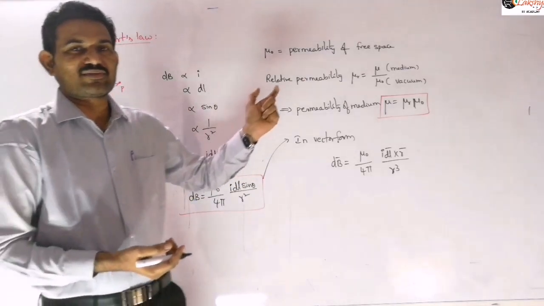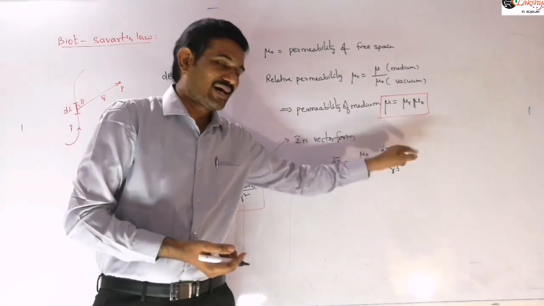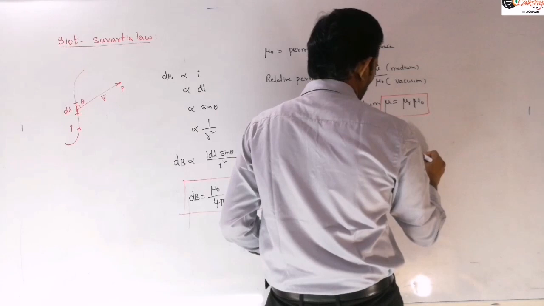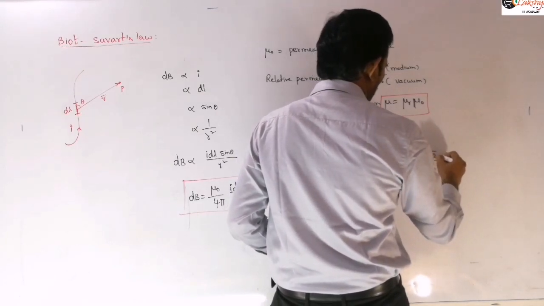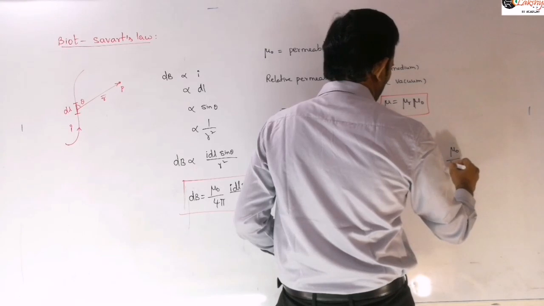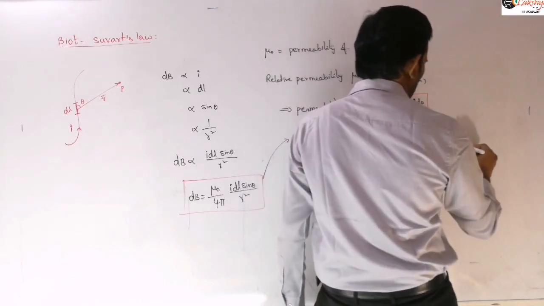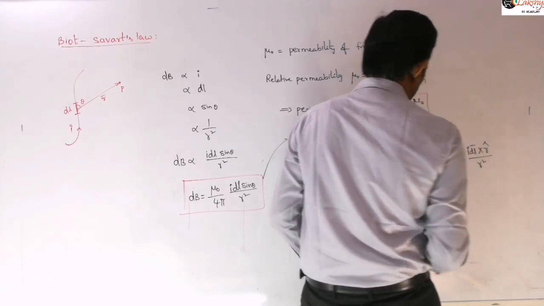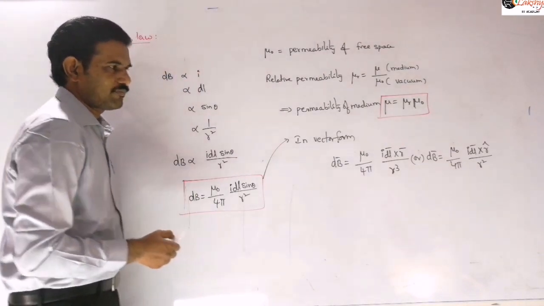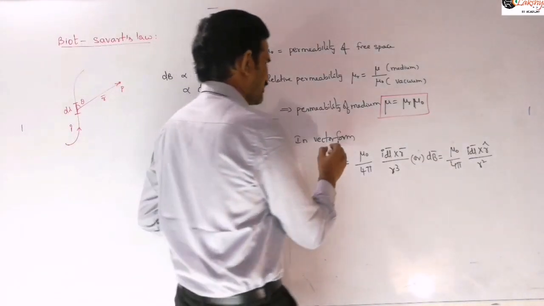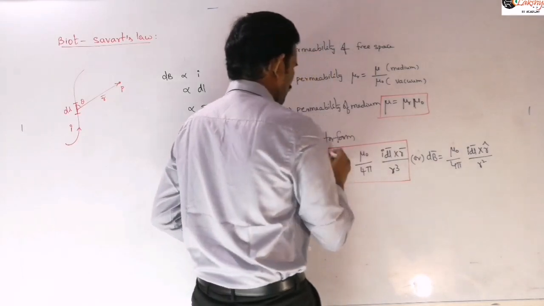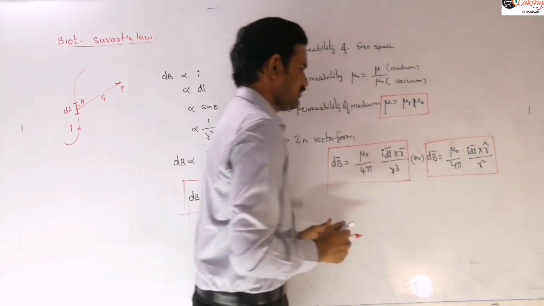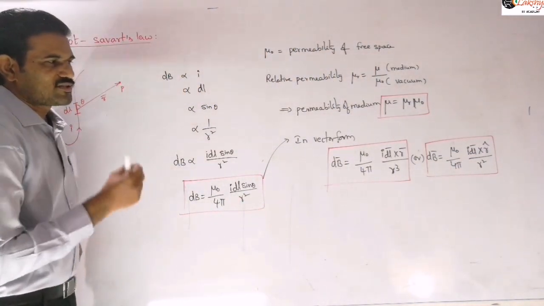As I said in the previous point charge formula, if you are writing r cap here, then you will get only r square. So mention that also: dB bar is equal to mu naught by 4 pi into I dl bar cross r cap by r square. If you are writing in terms of r cap, you get only r square; if you are writing in terms of r bar, you get r cube in the denominator. You should observe that carefully. And that is the magnetic field due to this small element.